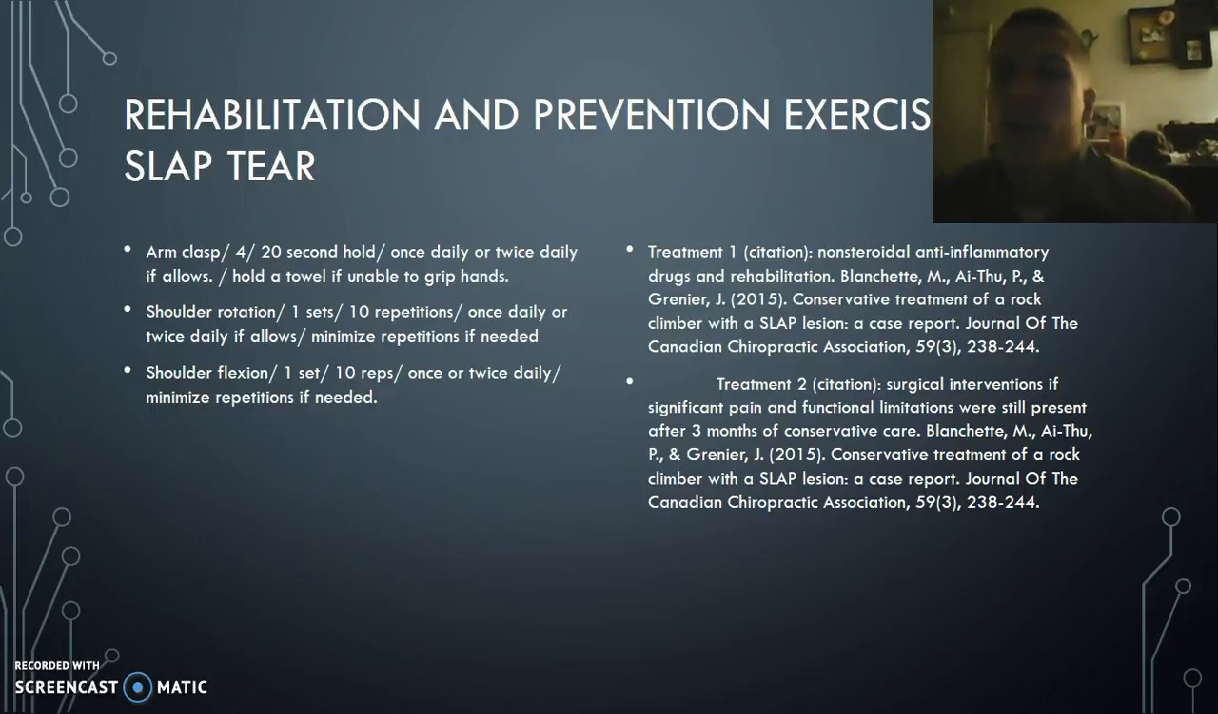Here we go for treatments. For treatment 1, we can do the steroid injections. Obviously, this is just going to mask some pain and take down inflammation so we can be able to rehab this injury. Treatment 2, we have surgical interventions. If significant pain increases after all of the treatment, surgical intervention might be needed. This is where they can go and repair that tear.